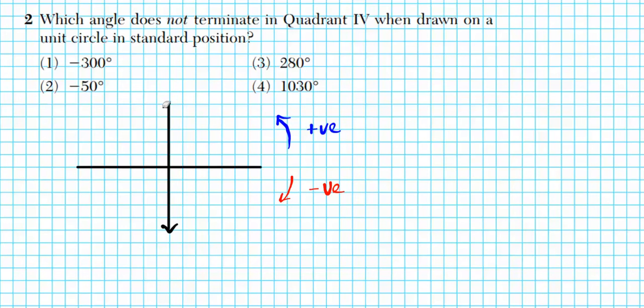Now, let's look at the first option. Negative 300 degrees. What quadrant is that? If you ignored the sign, you would end up in quadrant 4 and you would have fallen into a trap. But since it's negative 300, we're going to rotate in the clockwise direction. Think about down as negative, and think about up as positive. That's an easy way to think about it. And you, of course, always start from 0 degrees, the positive x-axis.